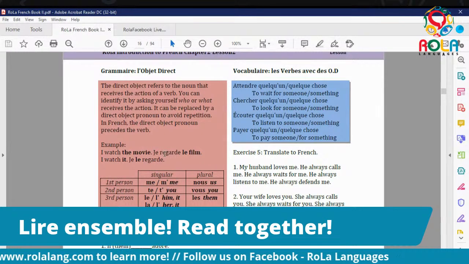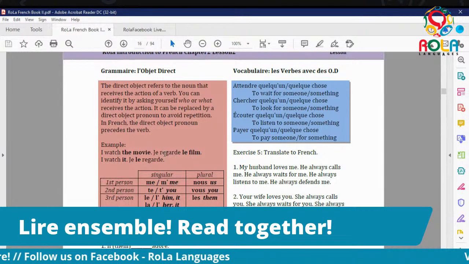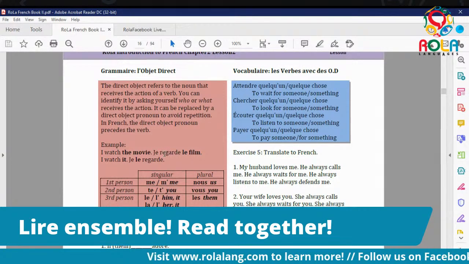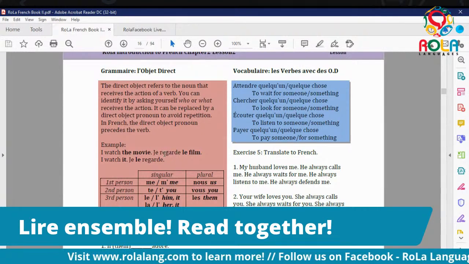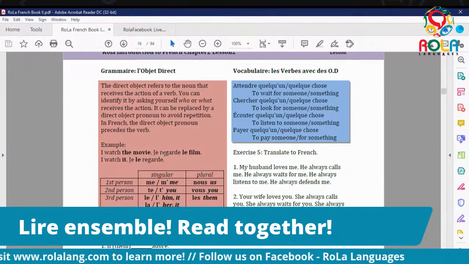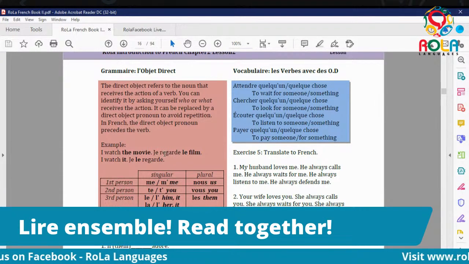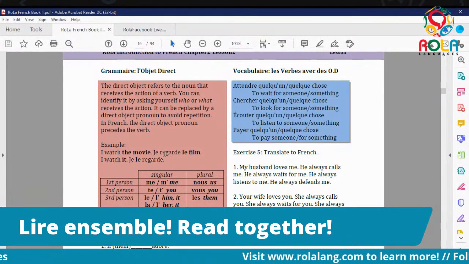So, first of all, what is the objet direct? The direct object refers to the noun that receives the action of a verb. In a sentence, a verb shows action, right? To have a sentence, you need a subject and a verb, like "he goes." That's a sentence.